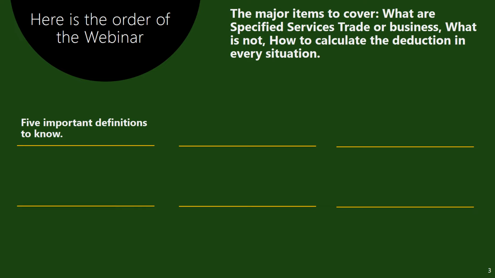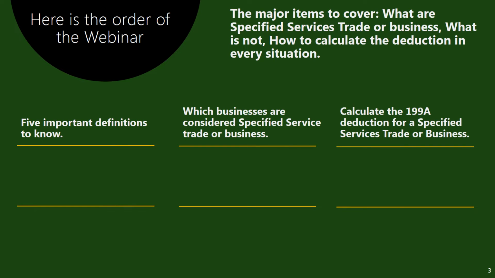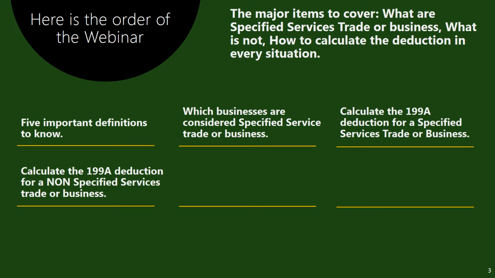The 5 important definitions we'll go through first. Then we'll move on to which businesses are considered specified services, trade, or business, how to calculate the 199A deduction for this type of business, the calculation of the 199A deduction for a non-specified service, trade, or business, other notes and comments, and how to learn so much more. Let's move on.